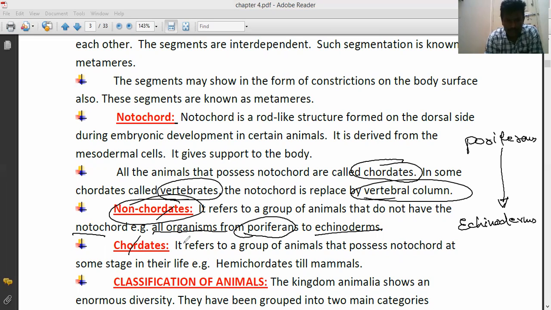Next, chordates. It refers to a group of animals that possess a notochord at some stage in their life. Examples: hemichordates to the mammals are called chordates. Okay.